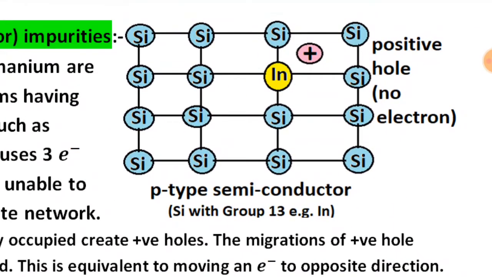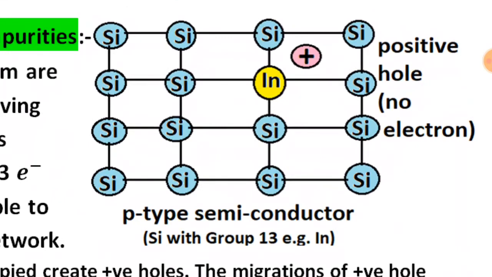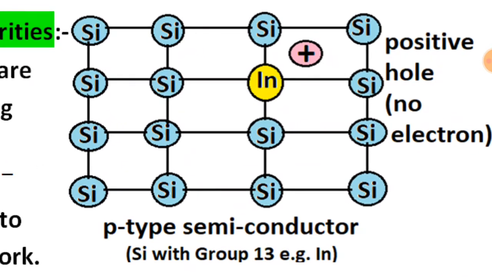You have seen on the display when we dope indium, a group 13 member, into silicon, a group 14 member, three covalent bonds are formed and one electron is deficient, which creates a positive hole where there is no electron. So it is considered an electron deficient site which forms a p-type semiconductor, meaning positive semiconductor.